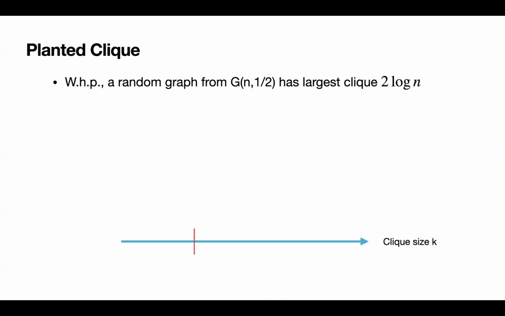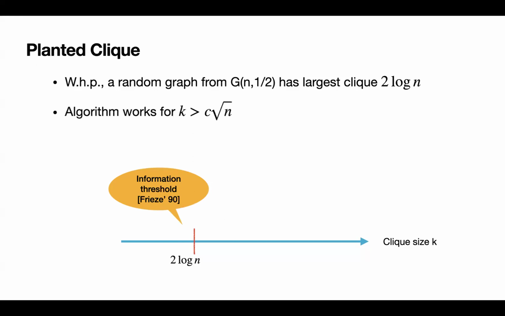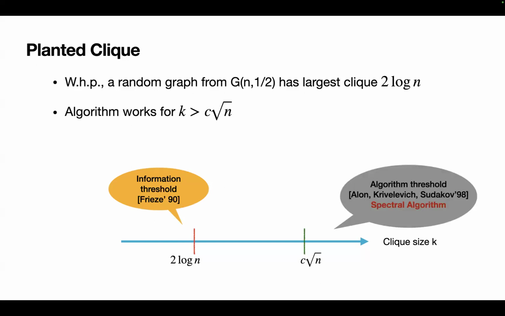Information theoretically, we know that with high probability, a random graph from G(n,1/2) has largest clique of size 2 log n. We call this the information threshold. Algorithmically, we know that the clique can be found as long as k is at least some constant times root n, and we call this the algorithmic threshold.